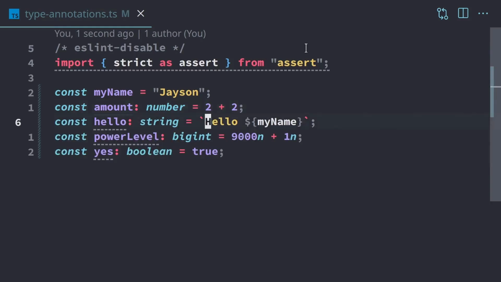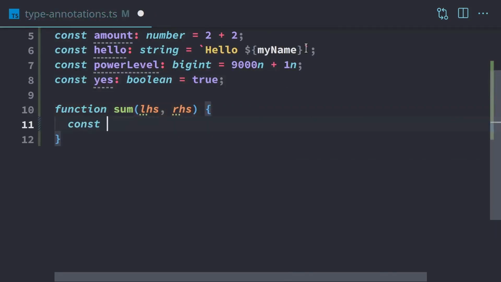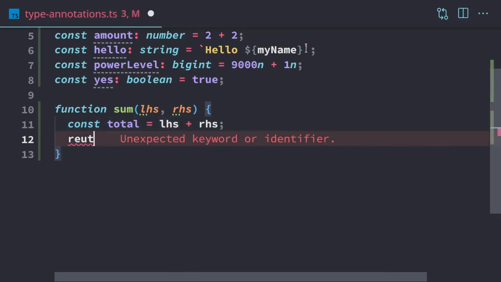Next, we're going to annotate a function. We're going to write a quick function. We're going to use the same one that we've been using. So we'll do the sum with left-hand side and right-hand side. That's going to have a total, and we're going to return that total. So nothing complicated going on. We're just adding two things together.